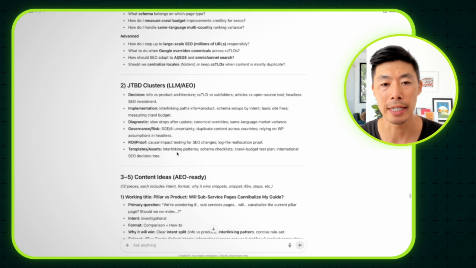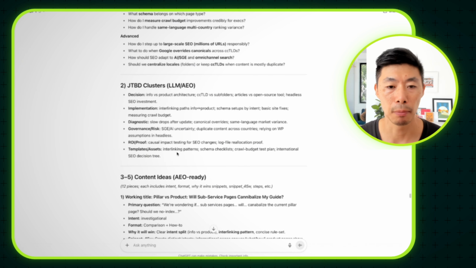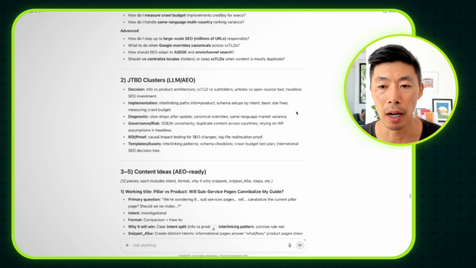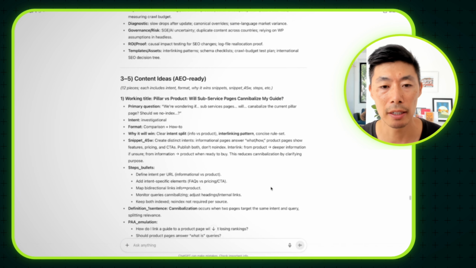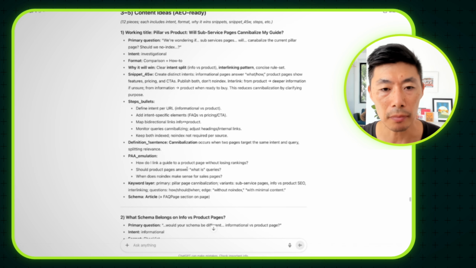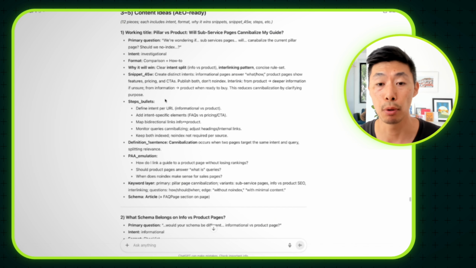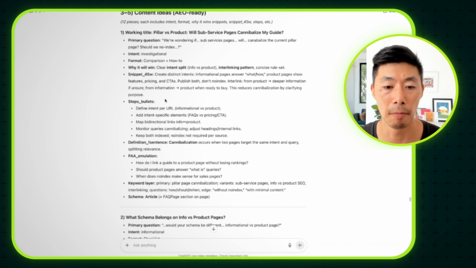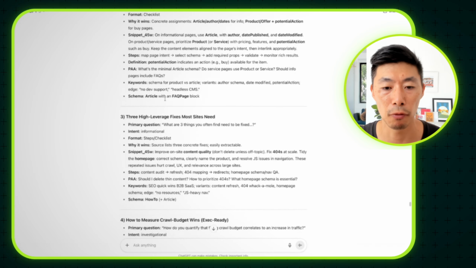How do you cluster this into some of the different frameworks of how to make a decision or how to implement the diagnostic stuff? So here are a bunch of great ideas. And then the prompt will help extract that into specific content ideas that are AEO ready. So this is basically a content brief that you could use to create content straight up from the prompt.